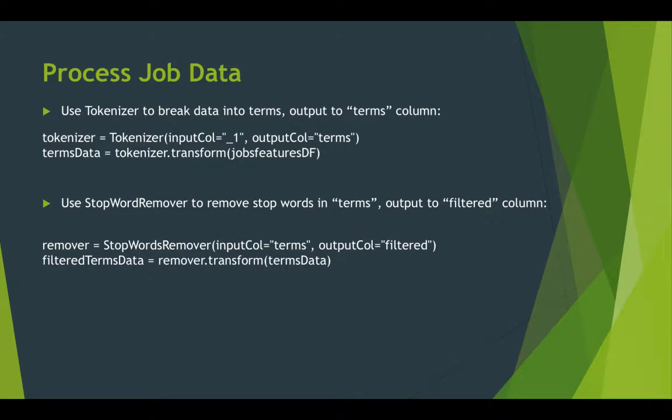Use tokenizer to break data into terms. Output the terms column. Assume that we have a sentence. We start learning Spark. Using tokenizer, we break it into 4 terms: term we, term start, term learn, and term Spark.